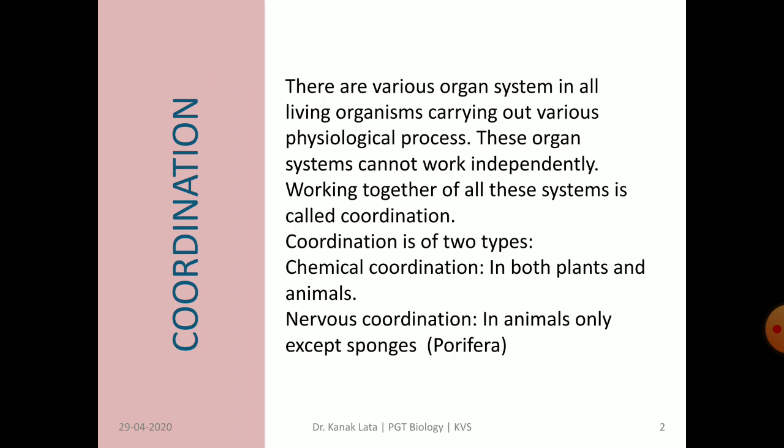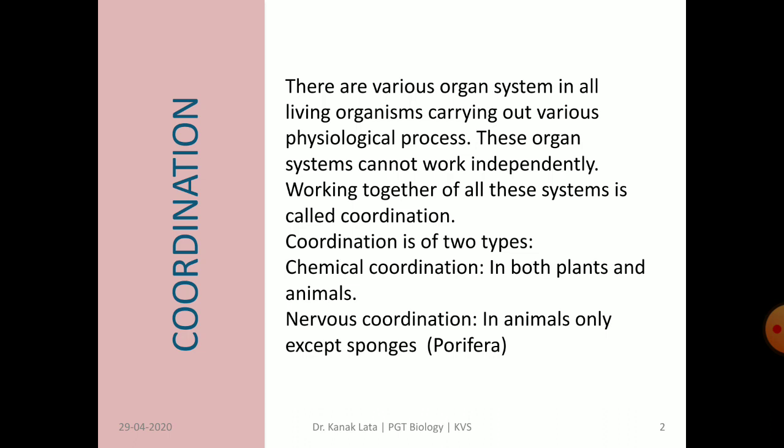All these organ systems in living organisms are responsible for performing different physiological processes. But these organ systems cannot work independently, means they cannot work alone. So, working together of all these systems is called coordination.